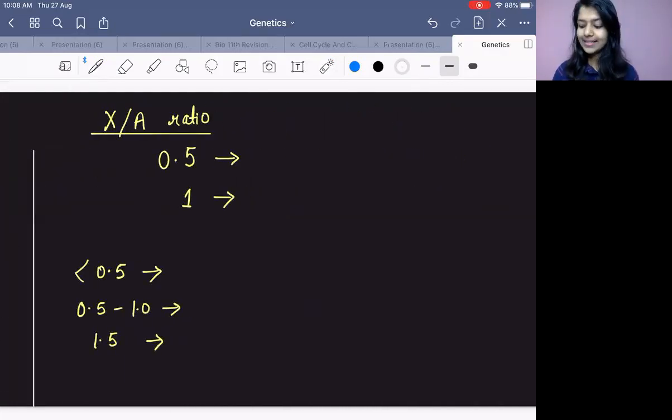If X upon A ratio is 0.5, means what is the case? 50% X is there and 50% what is there? 50% autosome is there. If it is 0.5, they said that it will be male. Right? It will be male. When it was 1, it means it is female. You know what is the best way to remember it? You know that Drosophila follows what?